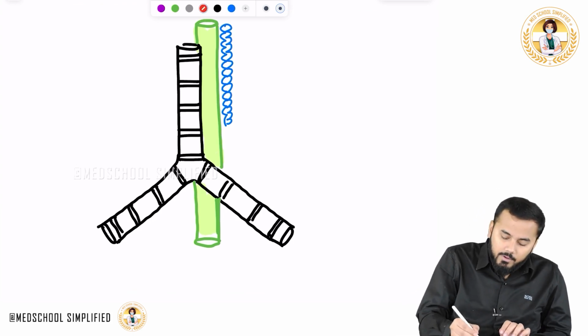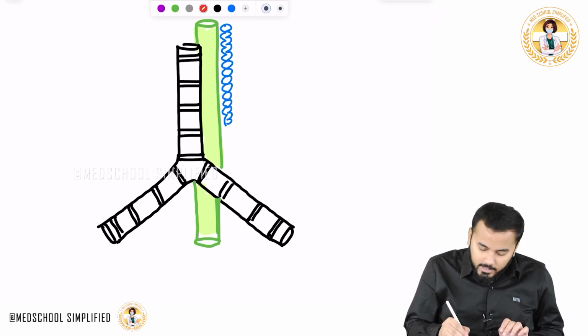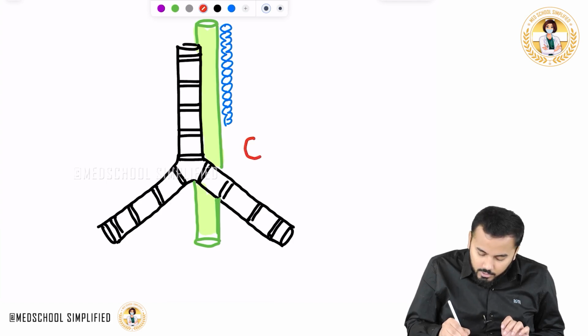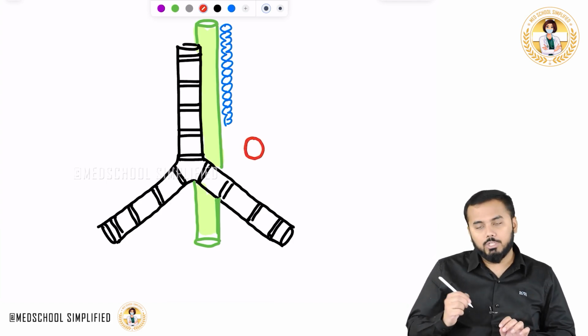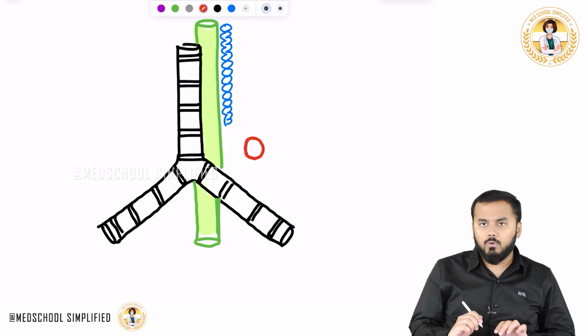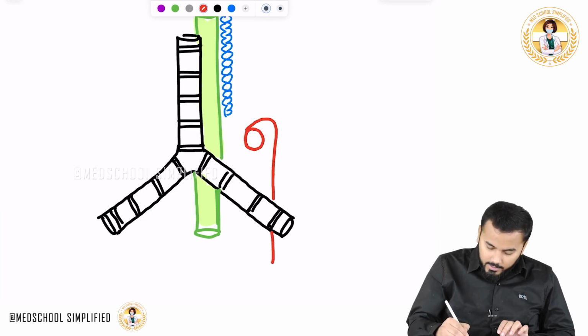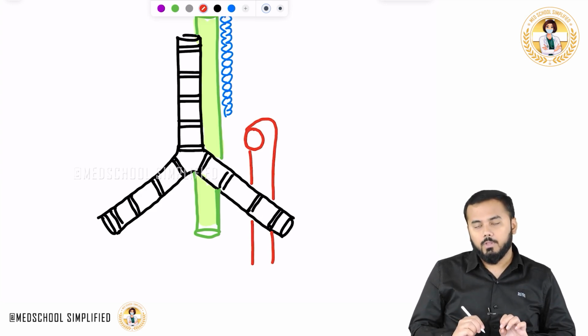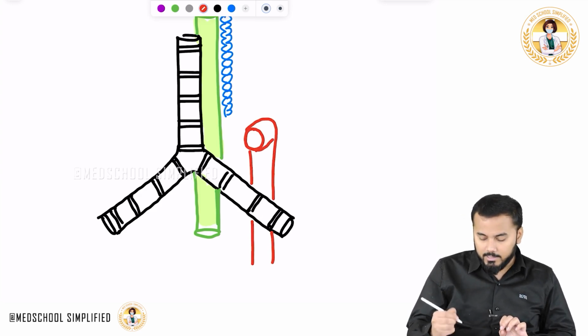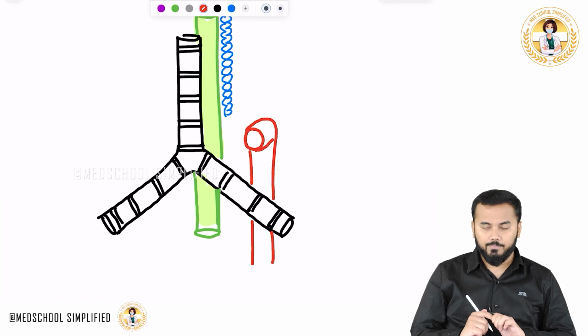After that we have another structure over here. This is called your arch of aorta. All of you know what the arch of aorta is, yes or no? If that is your arch of aorta, then this will become your descending aorta. So that is your arch of aorta and this is your descending part of the aorta.